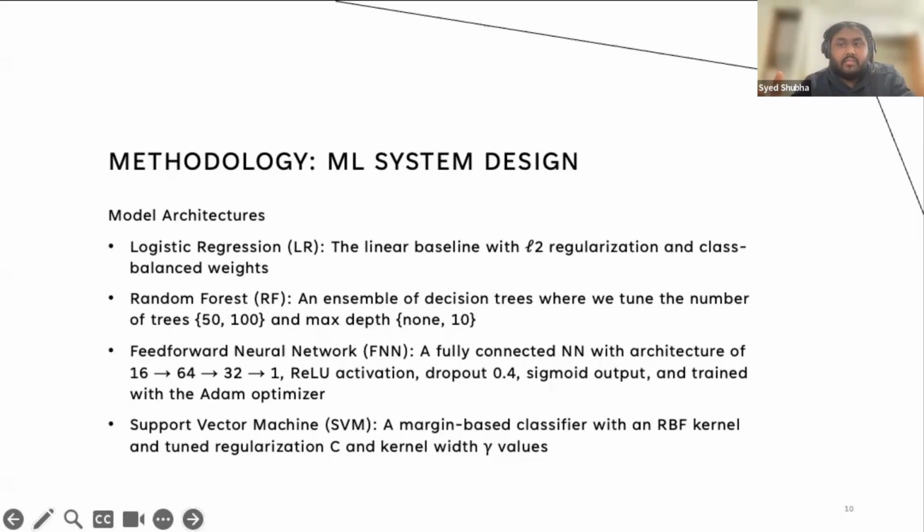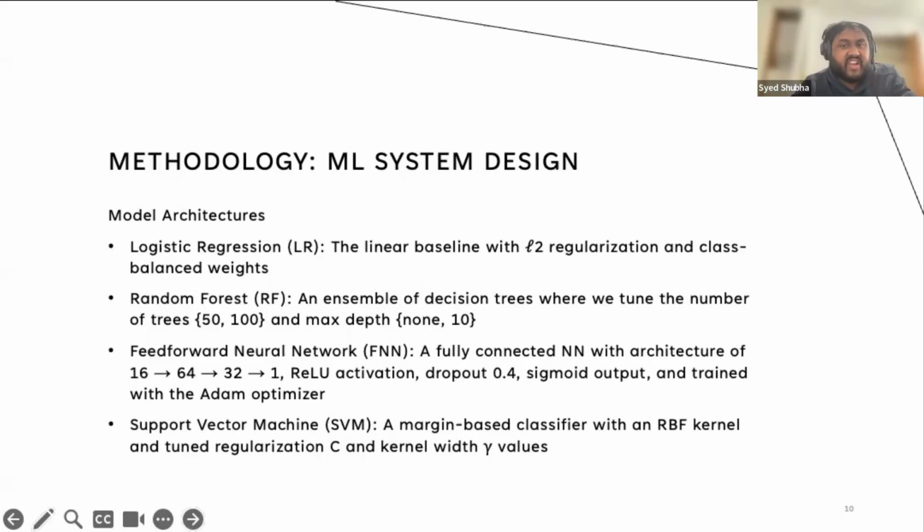In the logistic regression we use L2 regularization and class-balanced weights, and this is our linear reference point. For the random forest, we tune the number of trees between 50 and 100 and the maximum depth between none and 10.